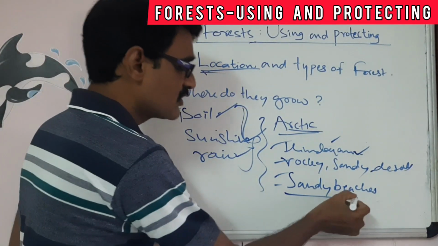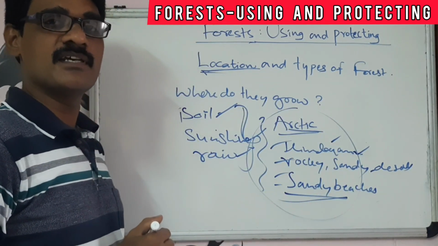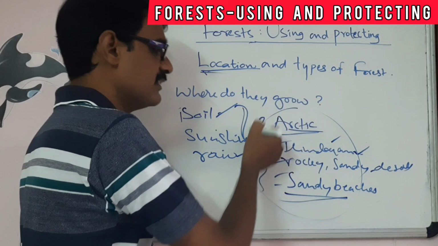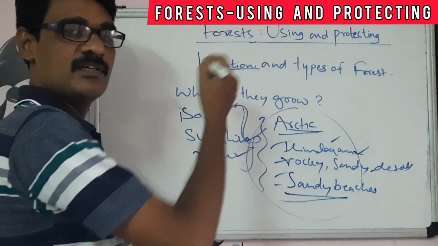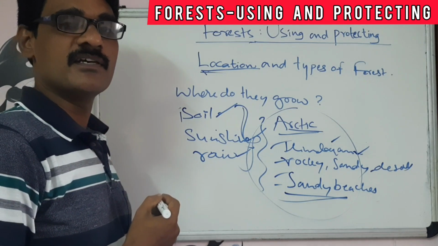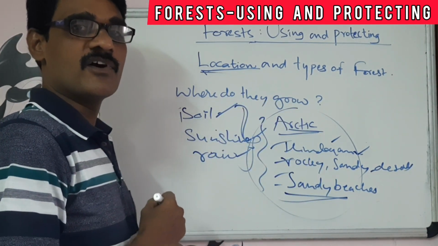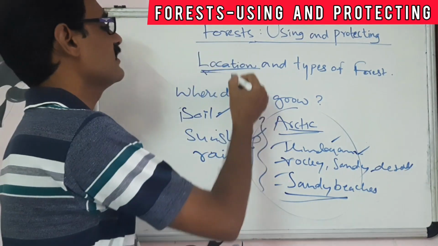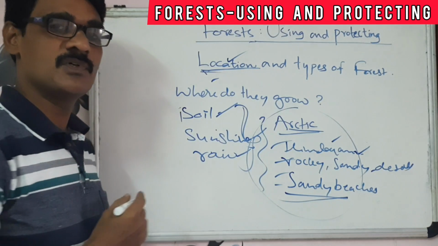So excluding these types of regions, forest can be located. So this is the location of the forest.